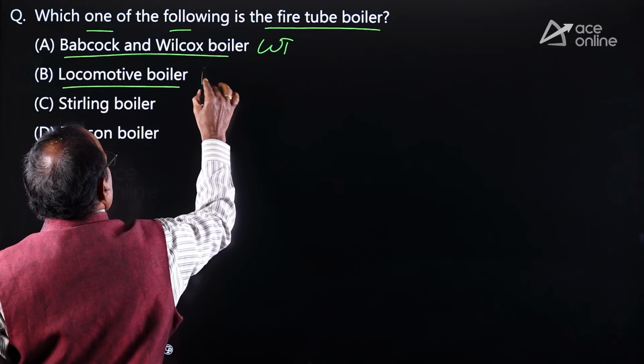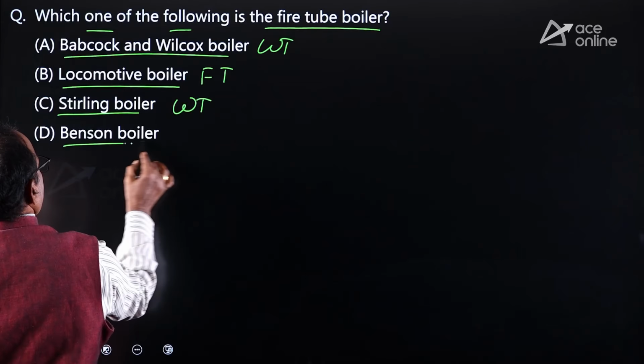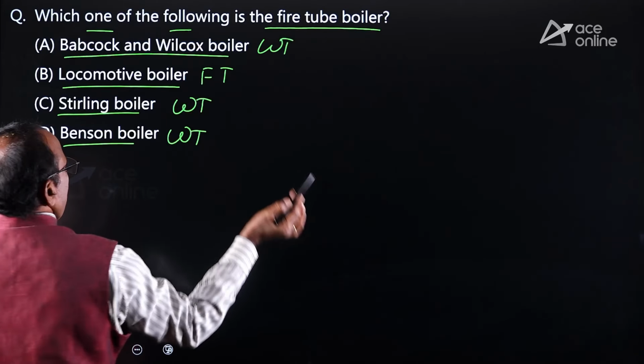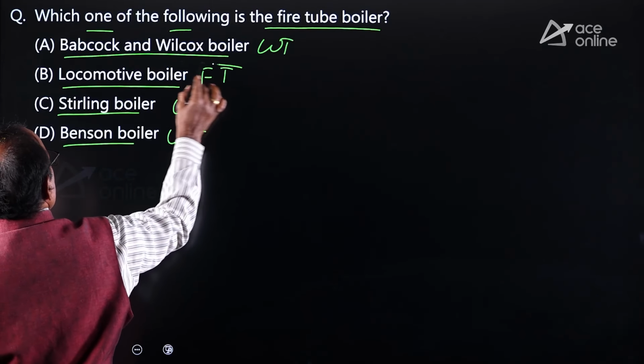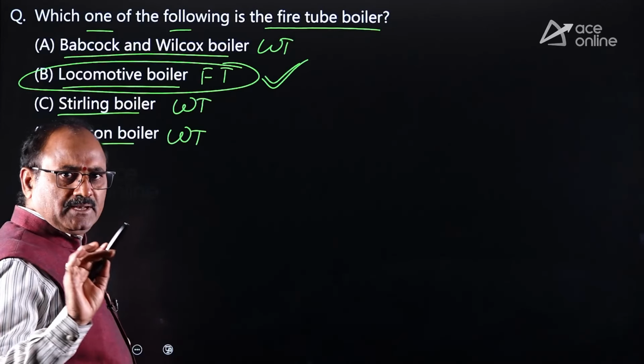Locomotive boiler, fire tube boiler. Stirling boiler, water tube boiler. Benson boiler also water tube boiler. Among these four boilers, locomotive boiler is coming under fire tube boiler. Option B is absolutely correct.